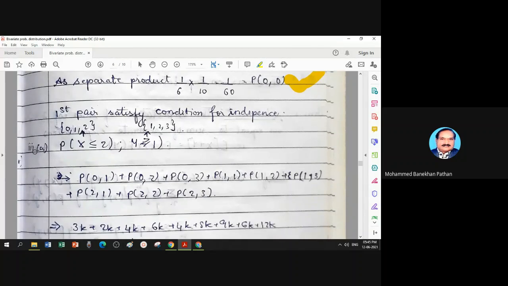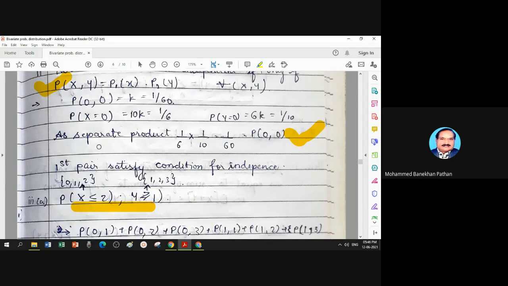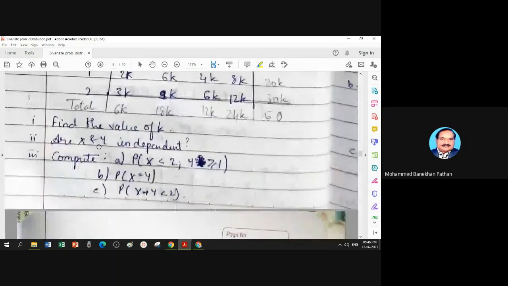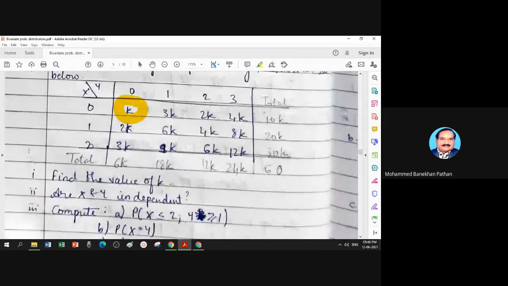Now, the third bit is calculation of probability for different events. I want to find the probability of the variable x less than or equal to 2 and variable y greater than or equal to 1. So x less than or equal to 2, according to the given example, means all these three numbers.